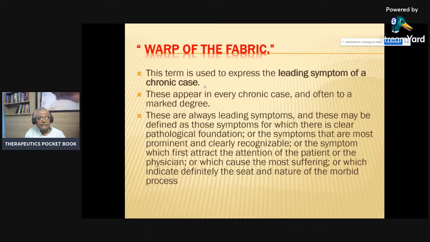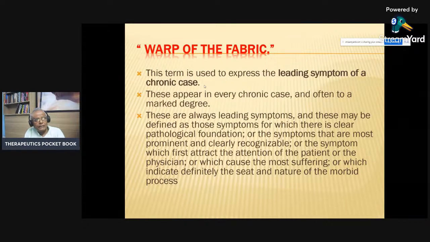These are always leading symptoms, and these may be defined as those symptoms for which there is a clear pathological foundation, or the symptoms that are most prominent and clearly recognizable, or the symptoms which first attract the attention of the patient or the physician, which cause the most suffering, or which indicate definitely the state and nature of the morbid process.